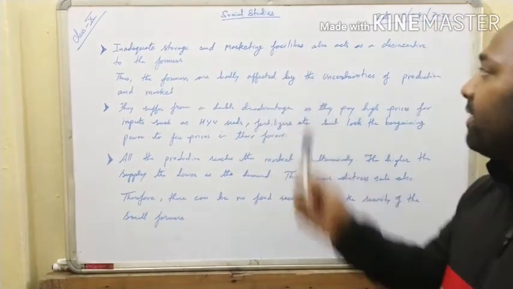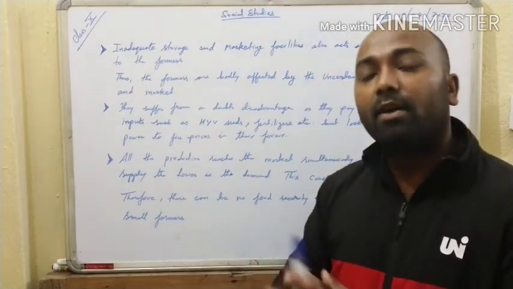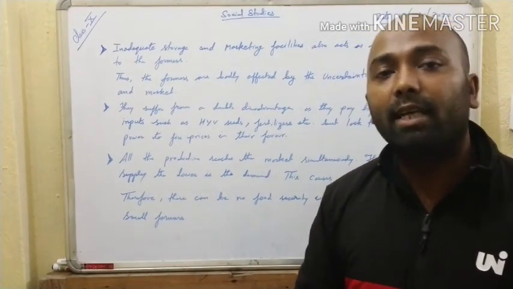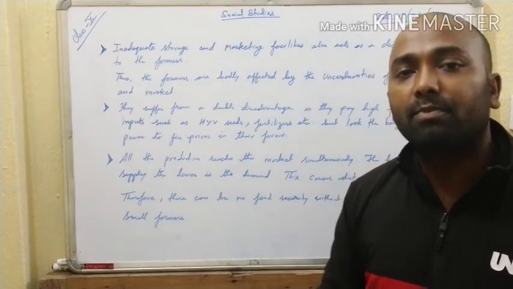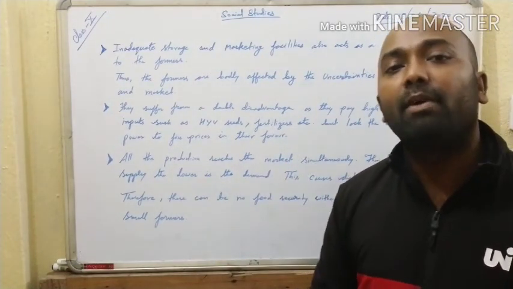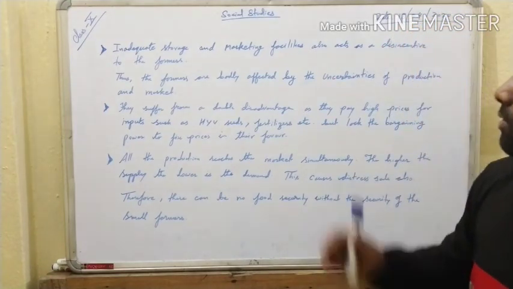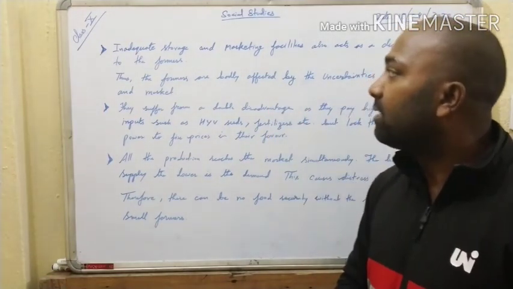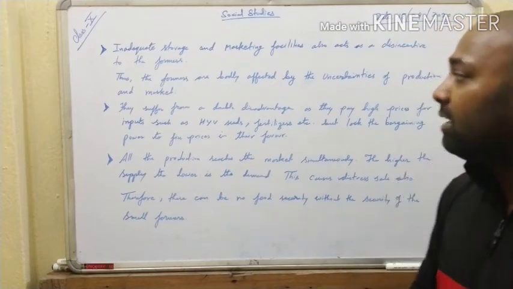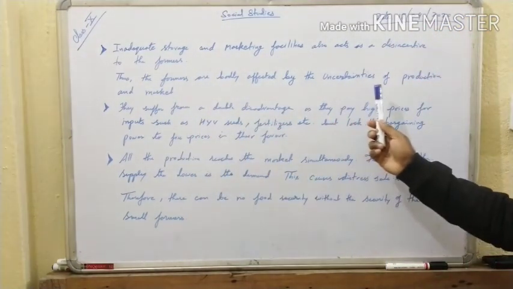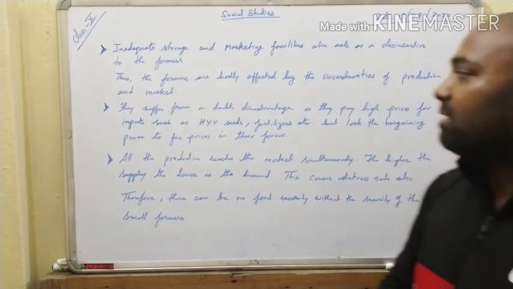Another one is marketing facility. The government has provided marketing committees, which are available for the farmers, but they are not accessible to the farmer all the time. So this is another problem which is created. This is a lack of government facilities for the farmer. Thus the farmers are badly affected by the uncertainties of the production and the market.